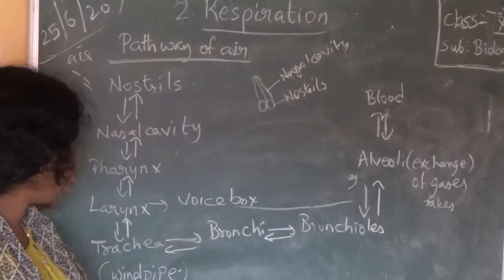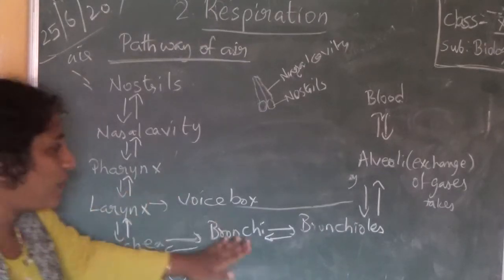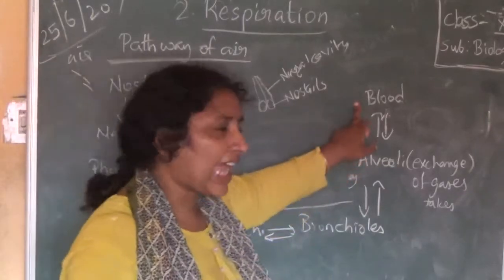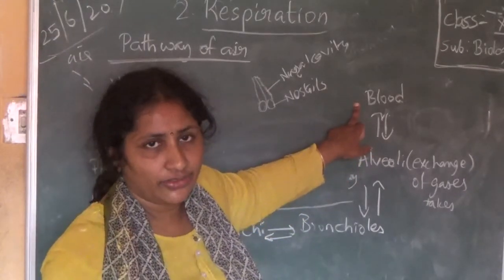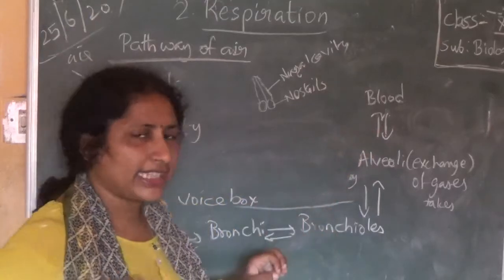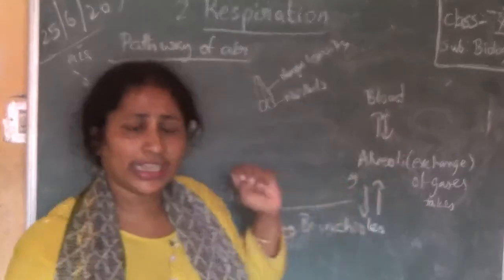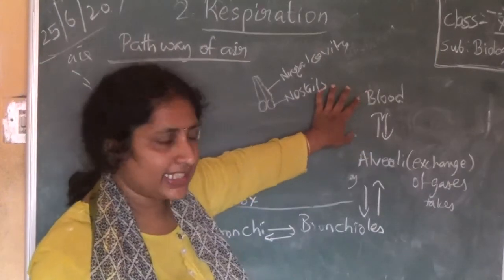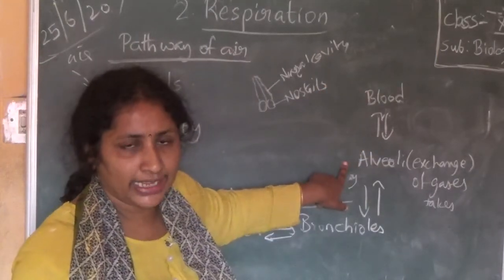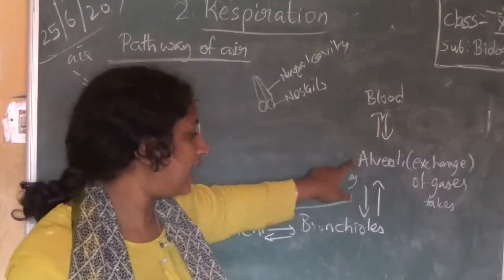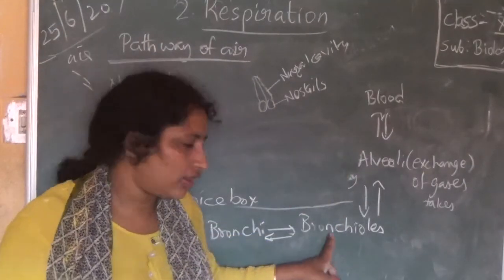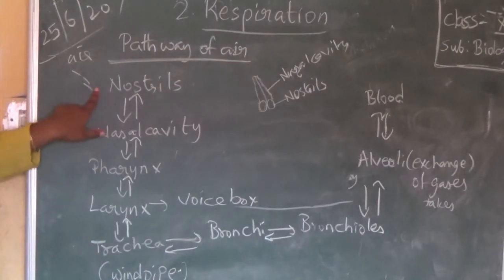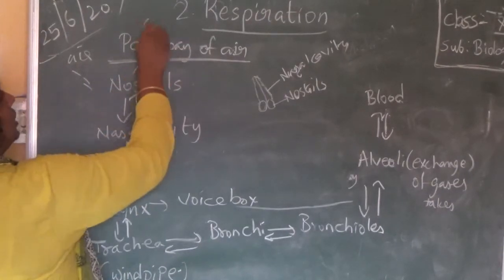Nostrils, nasal cavity, pharynx, larynx, trachea, bronchi, bronchioles, alveoli, last to blood. Similarly, the carbon dioxide present in the blood, which comes from cells, the blood will carry. From blood, the carbon dioxide will be exchanged by alveoli. Alveoli will give to bronchioles, bronchioles to bronchi, trachea, larynx, pharynx, nasal cavity, nostril. Then it will go out.